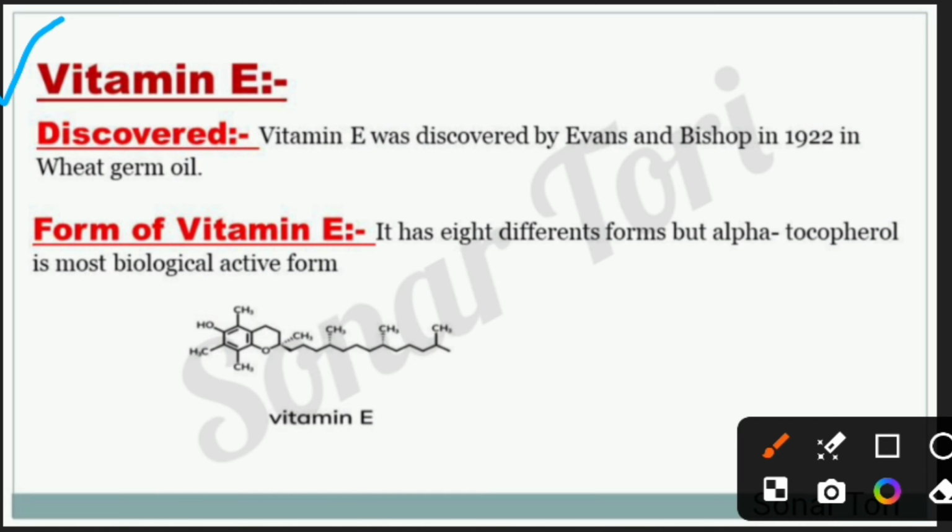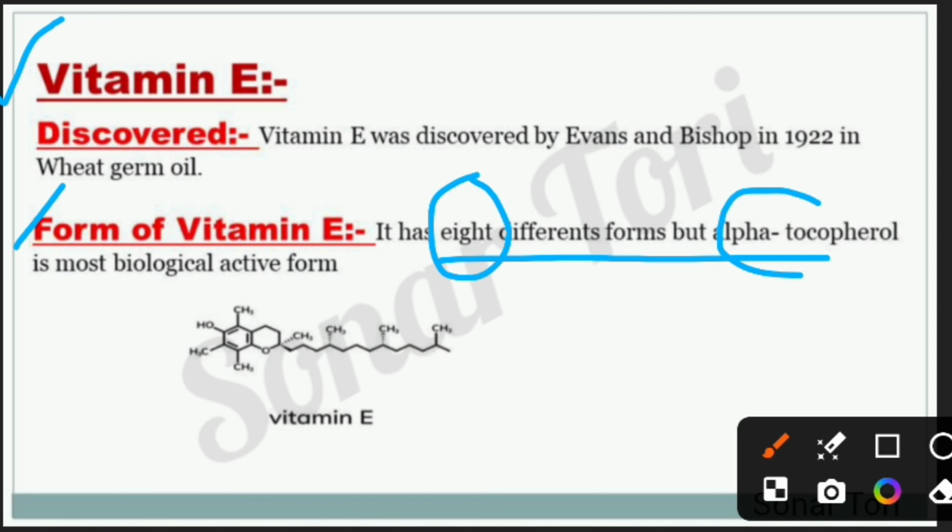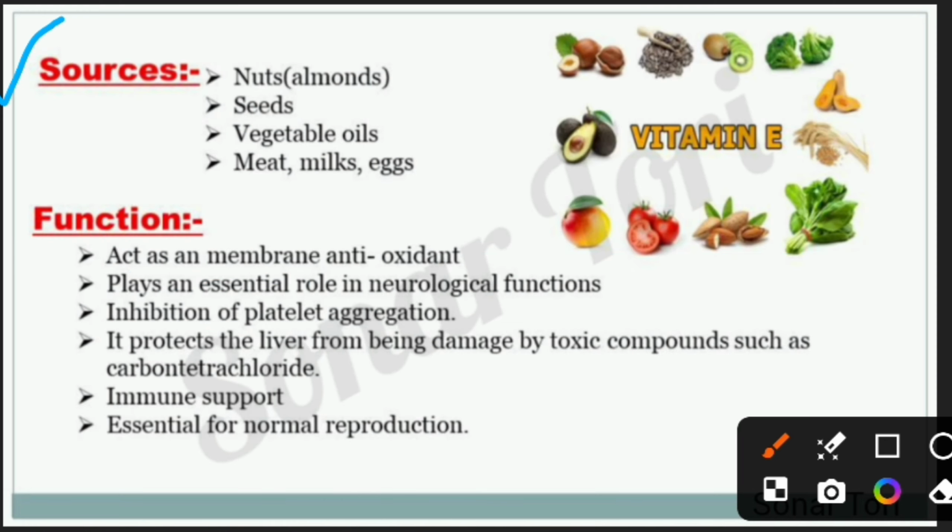It was discovered by Evans or Bishop in 1922 in oat gum oil. Then the forms of the vitamin. It has 8 different forms, but alpha tocopherol is the most active biological form of vitamin E. The sources of vitamin E are nuts like almond, seeds, vegetable oil, milk, meat and eggs.